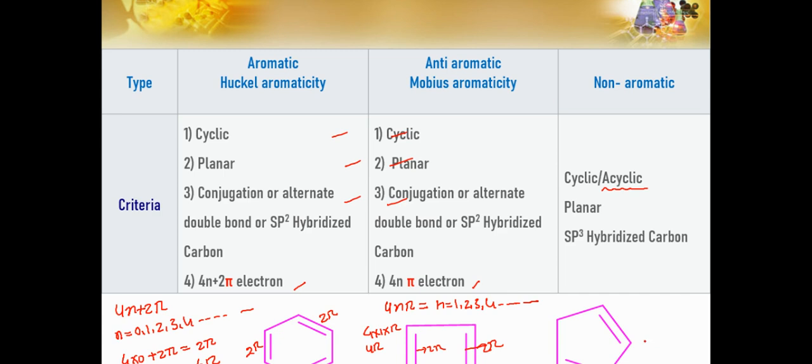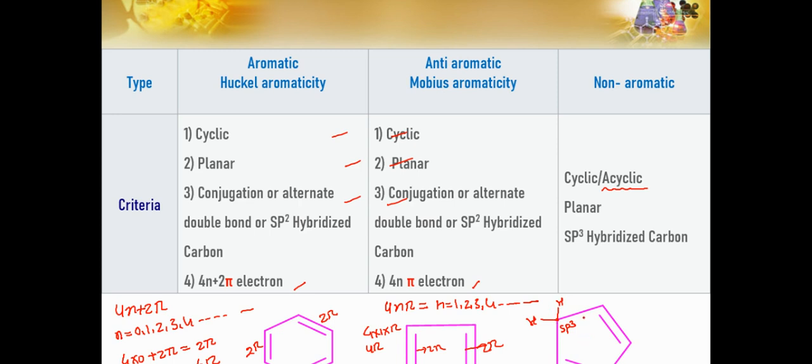Let's talk about this. If you see this structure, it has sp2, sp2, sp2, sp2, as the double bond carbons are in the sp2 state. What about this one? There is sp3, as four single bonds are there.